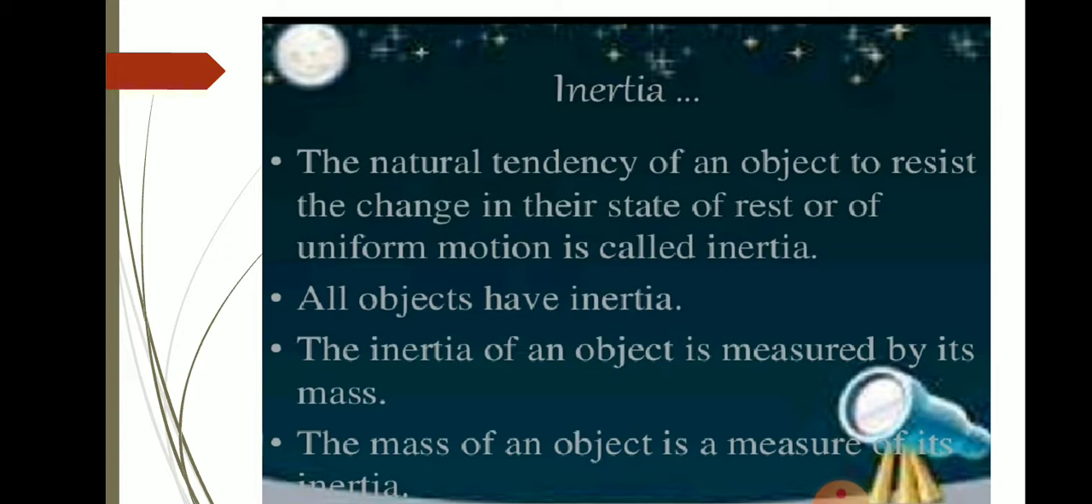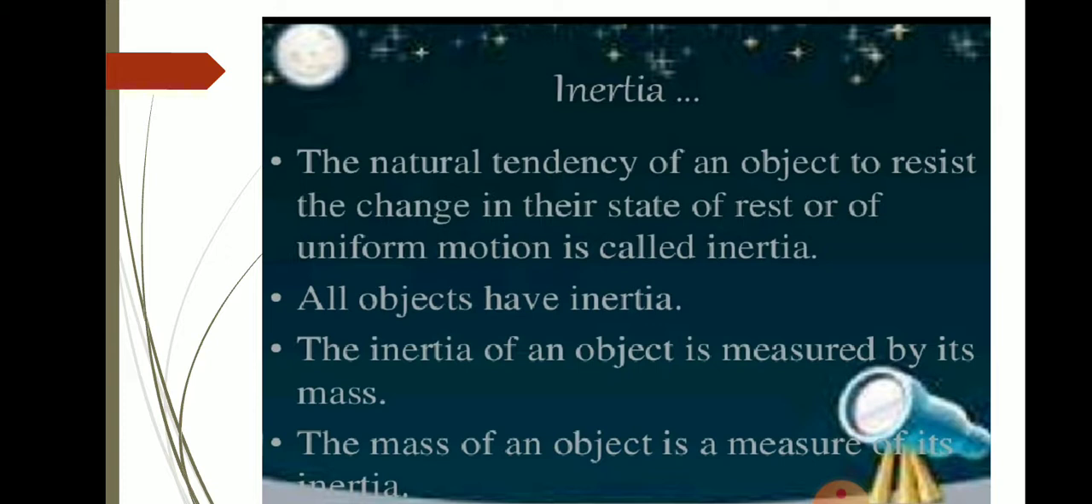That means a body which is at rest tries to remain at rest only. In the same way, a body which is in motion tends to stay in the same state of motion. So this property of a body is called inertia. We can say it is the natural tendency of an object to oppose or resist the change in its state of rest or uniform motion.